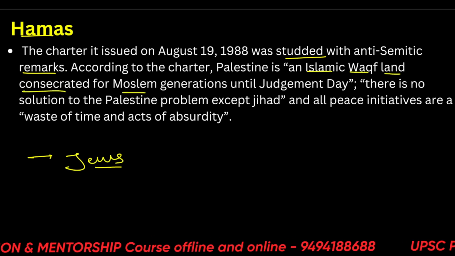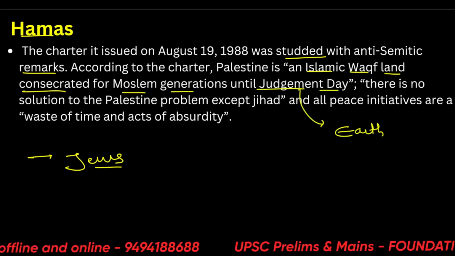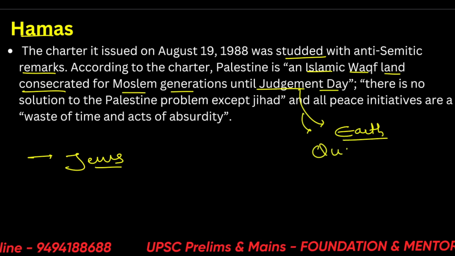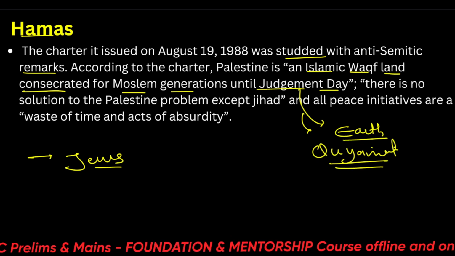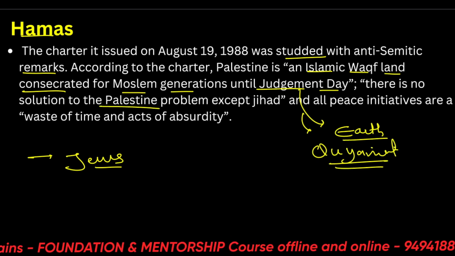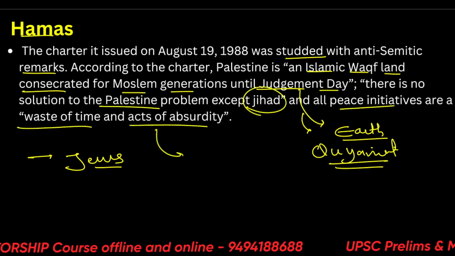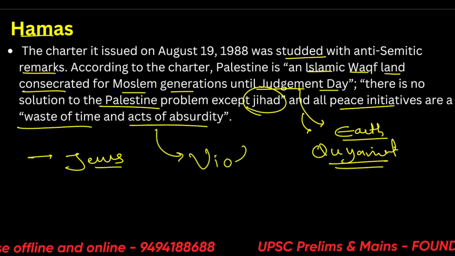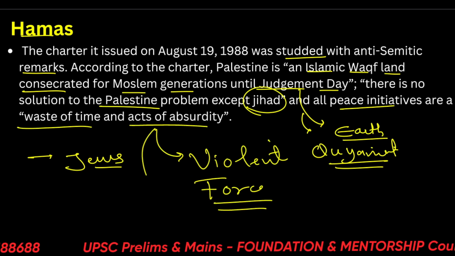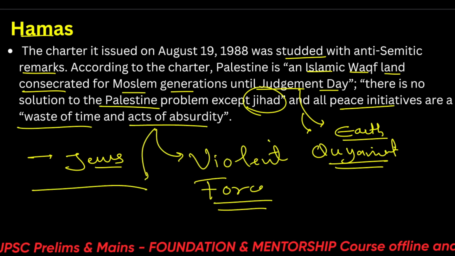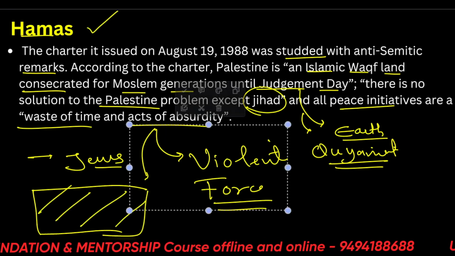Anyway, consecrated for Muslim generations until the judgment day. That means the last day on earth, or what they say, Qayamat ka din. So on the day of judgment, they are saying that basically it is Islamic land. And there is no solution to the Palestine problem except jihad, and all peace initiatives are a waste of time and acts of absurdity. This is simply a violent force of terrorism that intends to kill people who are right now on the Palestinian lands. And that is why it's spreading terrorism.